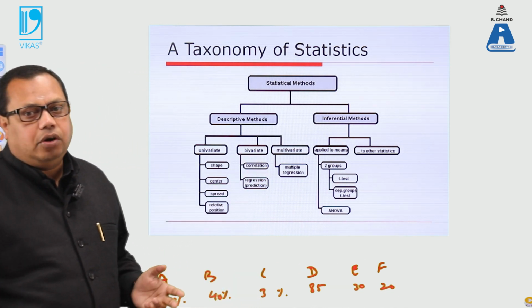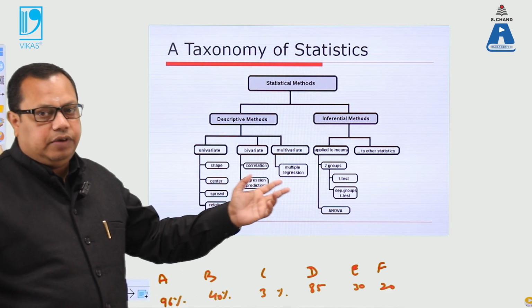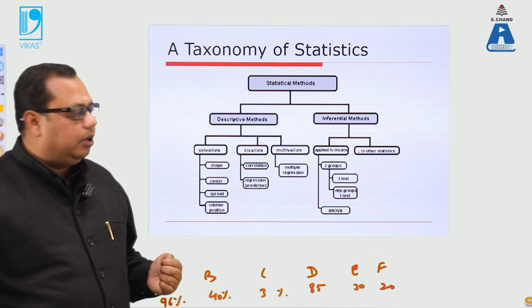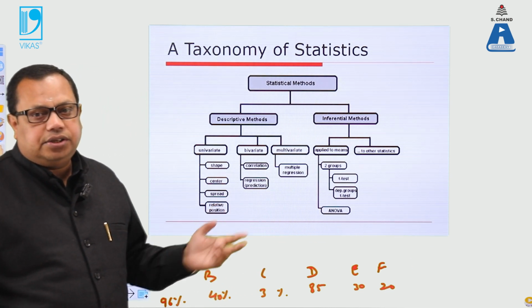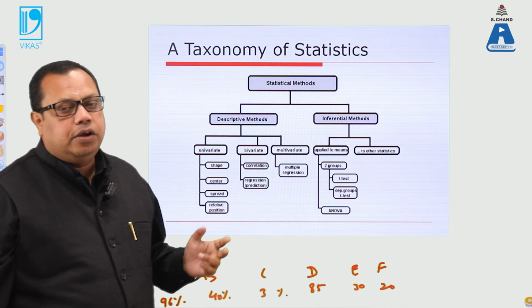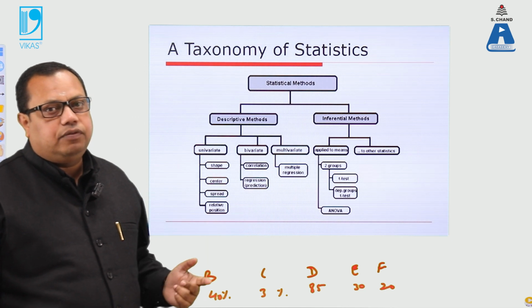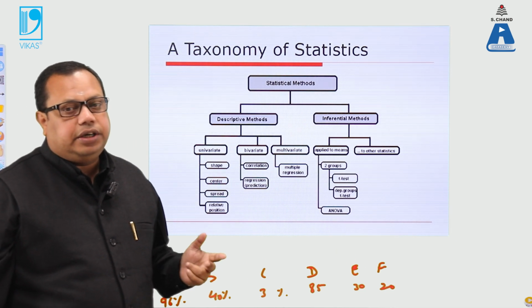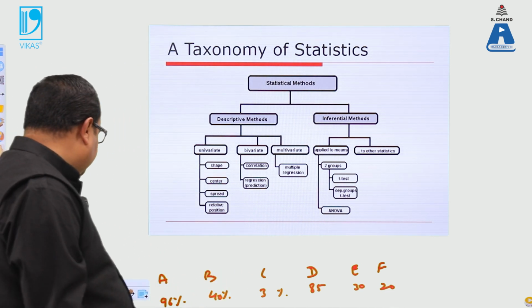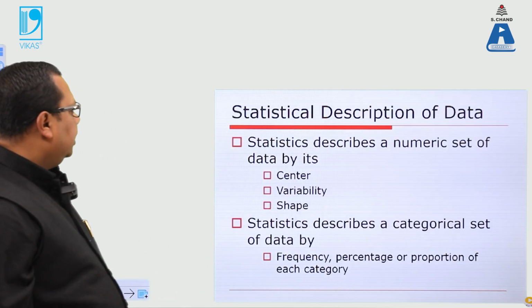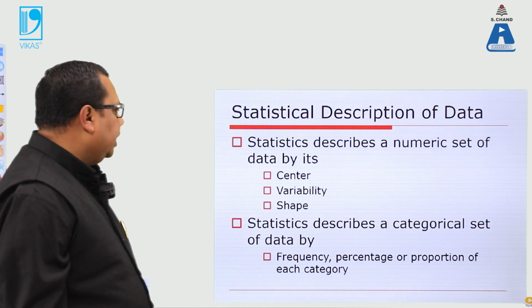In this, we have a test. First, we will check the confidence level of the particular value, that is, what is the confidence level of the particular value. After calculating the confidence level, then we have a t-test. T-test, we will calculate for one sample, T-test, we will calculate for two samples, or the t-test will be calculated for multiple samples or paired samples. So then we have numeric set of data.